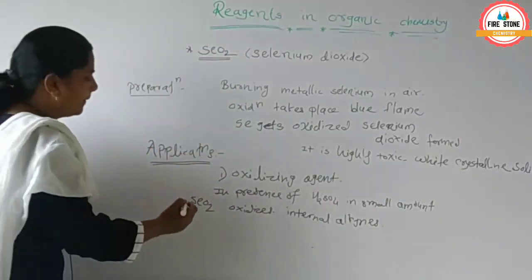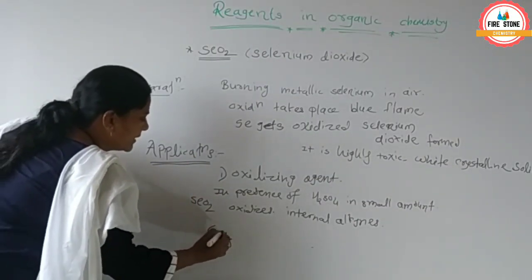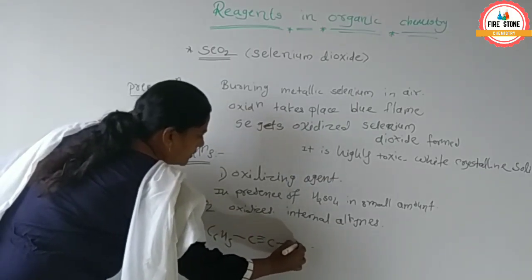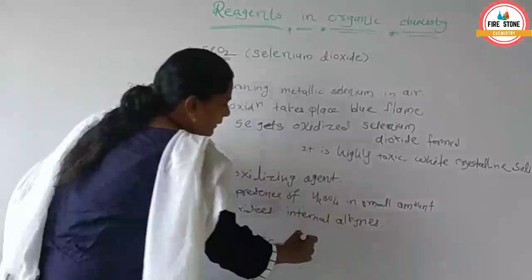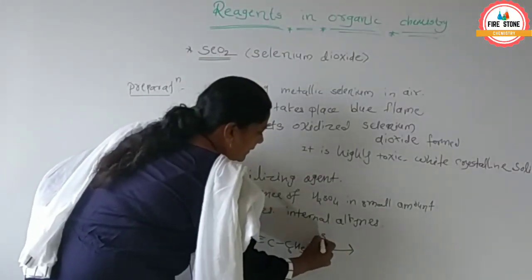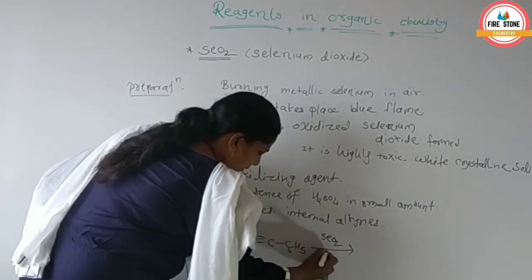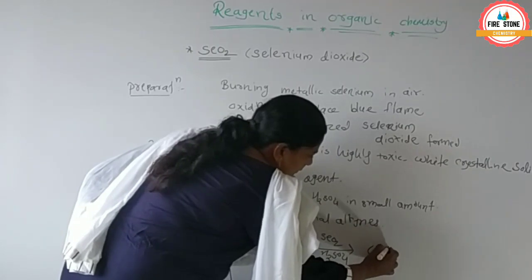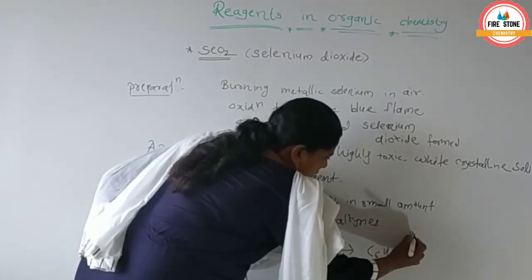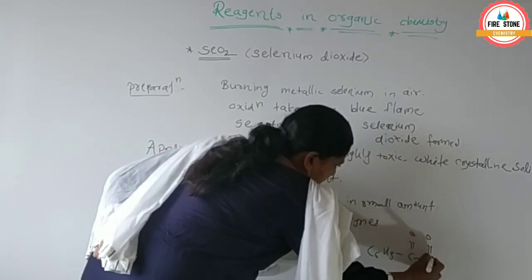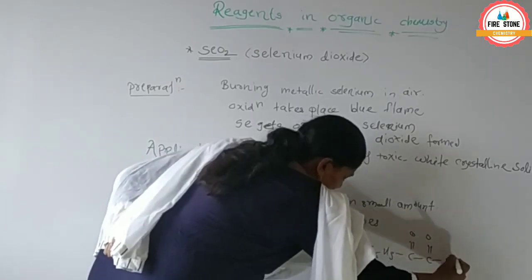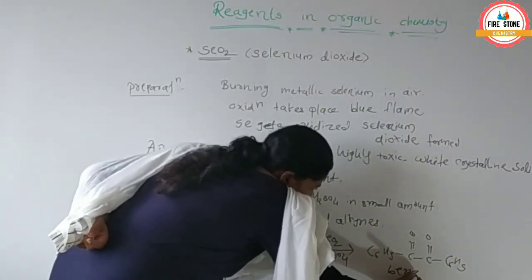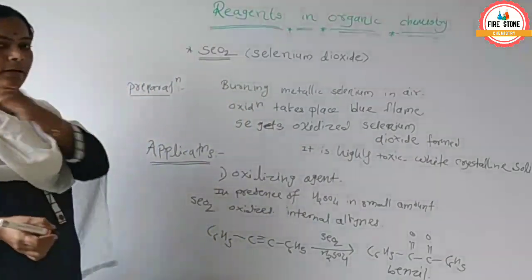For example, C6H5, C triple bond C, C6H5, in presence of SeO2 and H2SO4, we get C6H5, C double bond O, C double bond O, C6H5. So this is benzil.